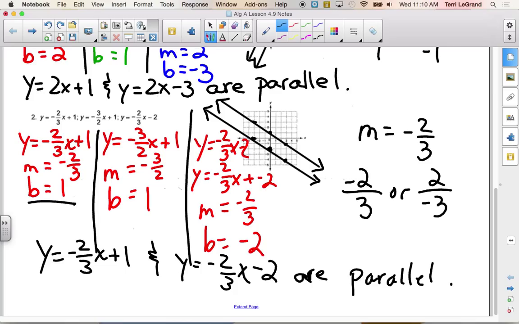So the reason that we decided it was these two equations is because right here, we look at their slopes and their y-intercepts, and we say they have the same slope, they have different y-intercepts. That's why we picked those two, okay?